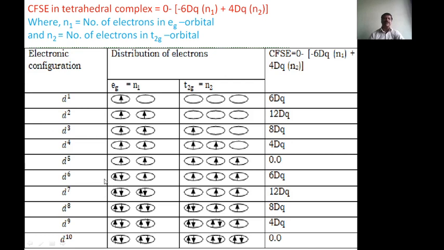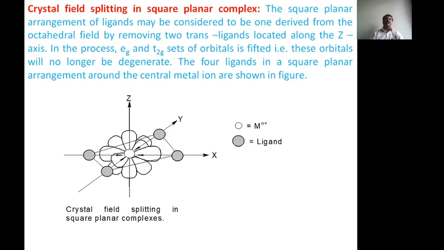This is about the crystal field stabilization energy in tetrahedral complexes. Now come to crystal field splitting in square planar complexes. The square planar arrangement of ligands may be considered to be derived from the octahedral field by removing 2 trans ligands located along the z-axis.